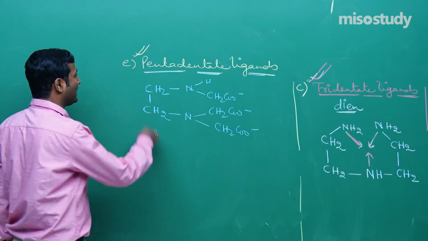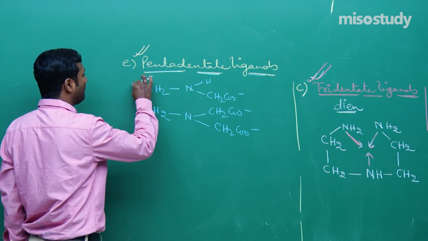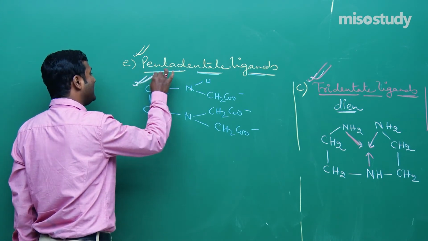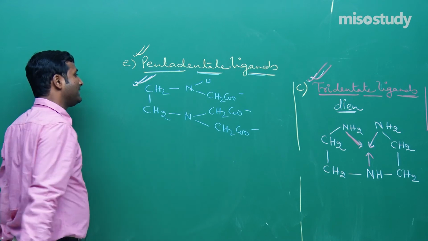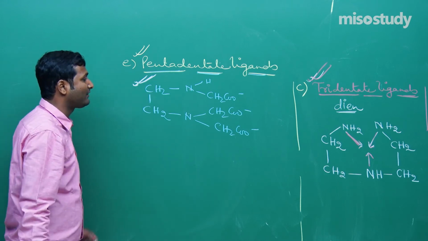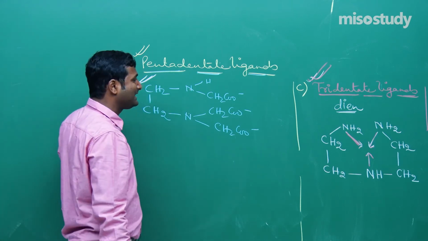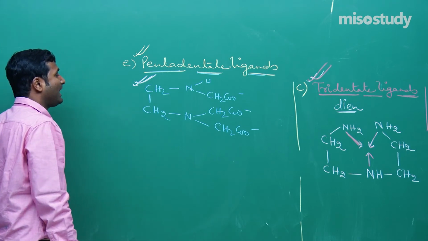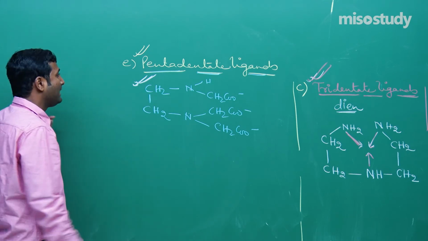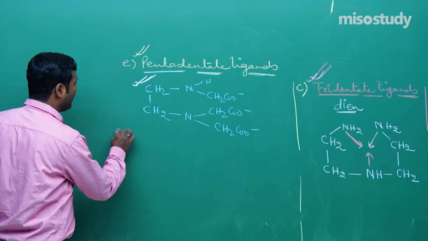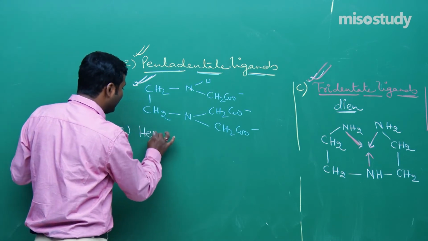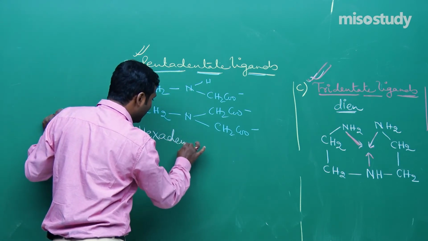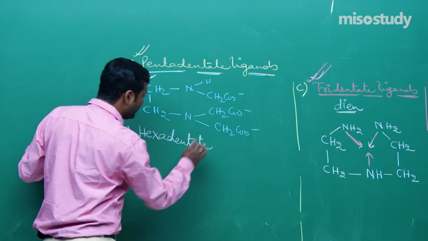There are 5 donor atoms, so this is an example of a pentadentate ligand. This is ethylenediamine triacetate ion. Now the next one is hexadentate ligand.